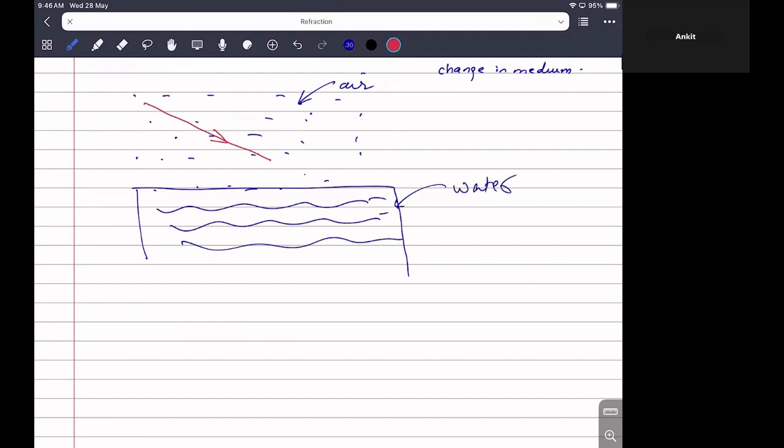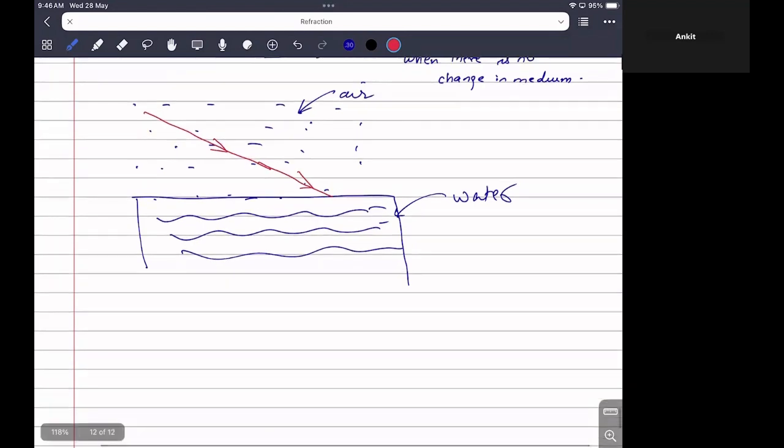So in air, the light will be traveling in a straight line, known as rectilinear propagation, okay? Now the light enters from air to the water and we can see there is a change in medium, okay? So whenever there is a change in medium, the direction of propagation of light changes. So at this interface, it will bend a little, okay?